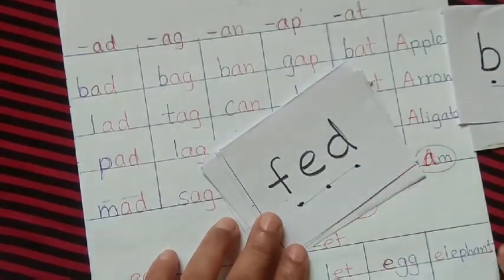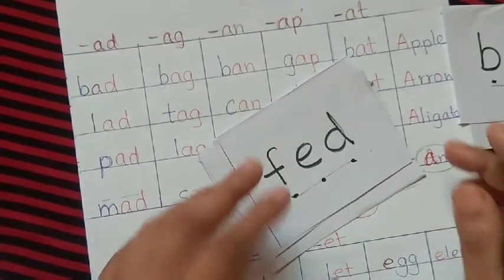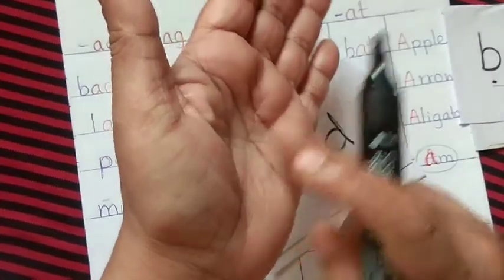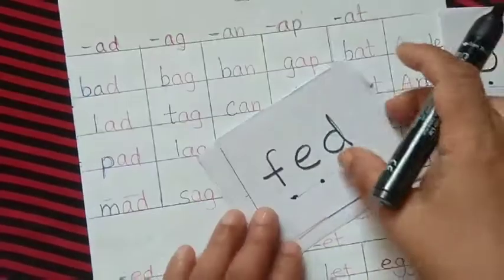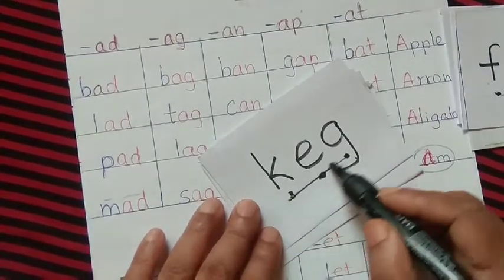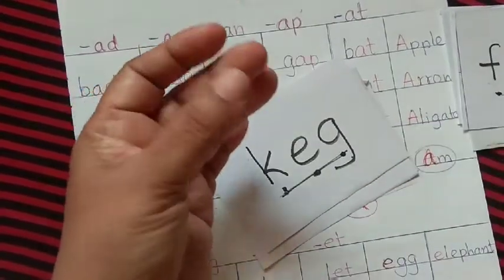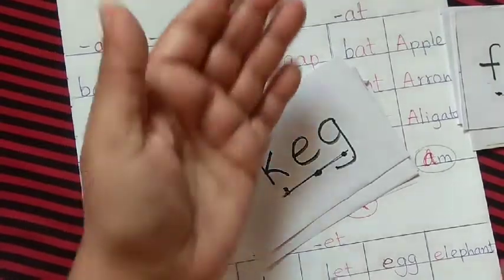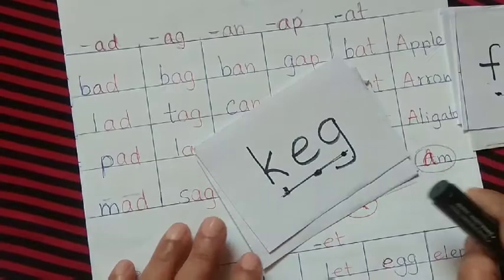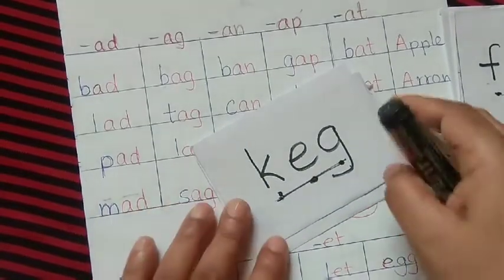F, E, D, fed. K, E, G, keg. This way you will learn the spellings.